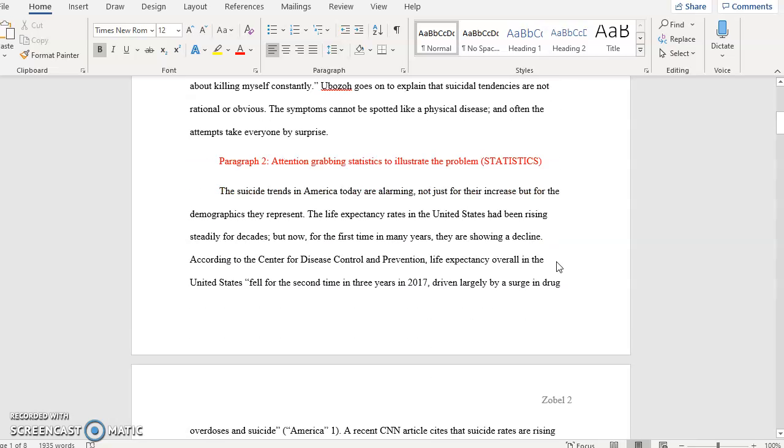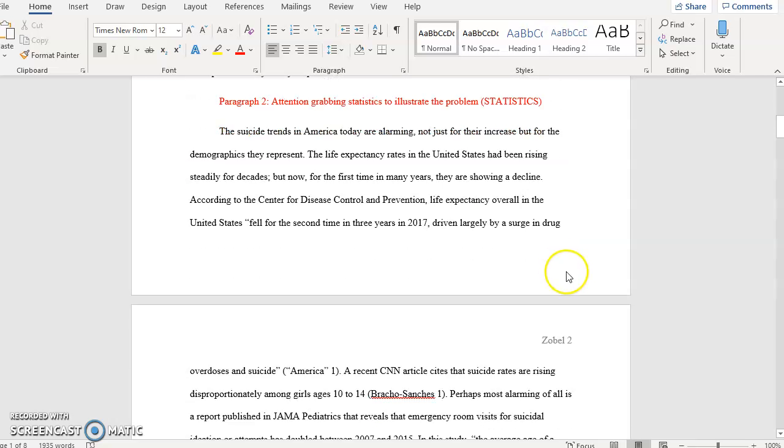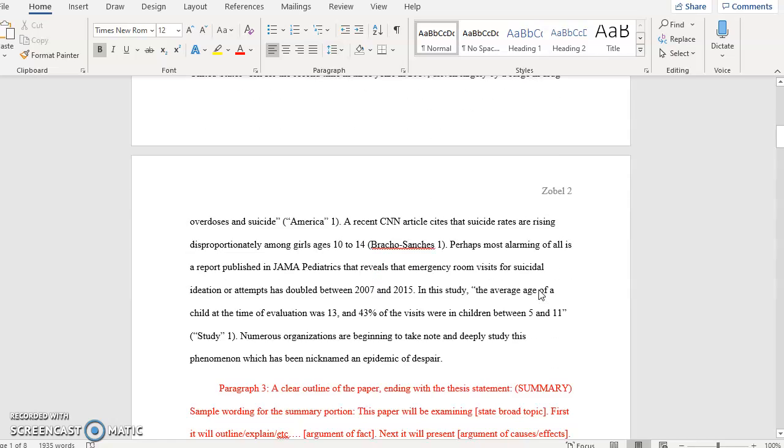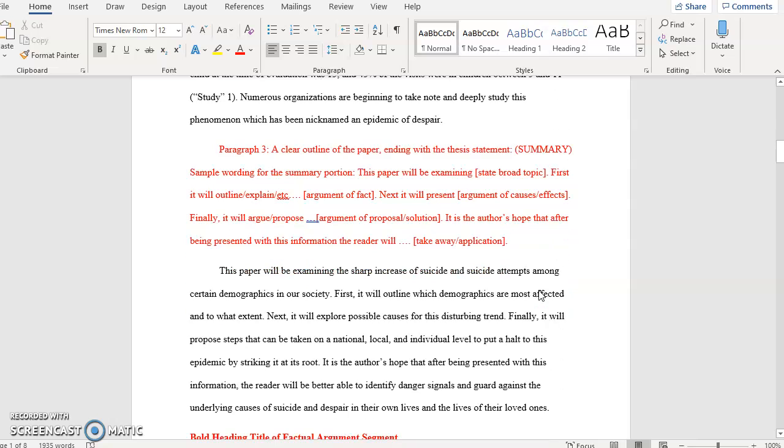Paragraph 2 is where I've handpicked just a few statistics that illustrate the problem that I'm going to be discussing in my paper. And for the purpose of this paper, I'm going to be looking at 3 particular demographics: working age white adults, teen and preteen girls, and children. So I've got one statistic for each of those groups mentioned in paragraph 2, just to set up the fact that there is a problem.